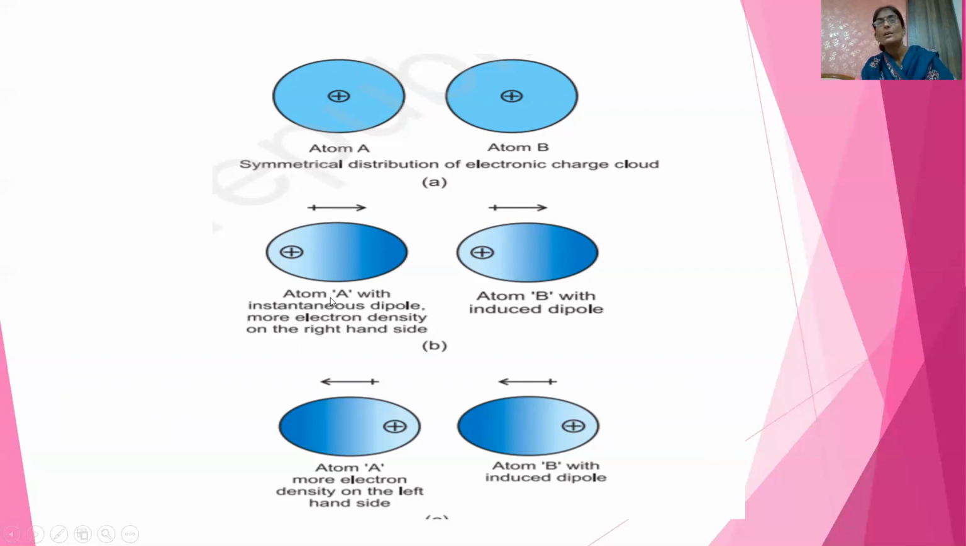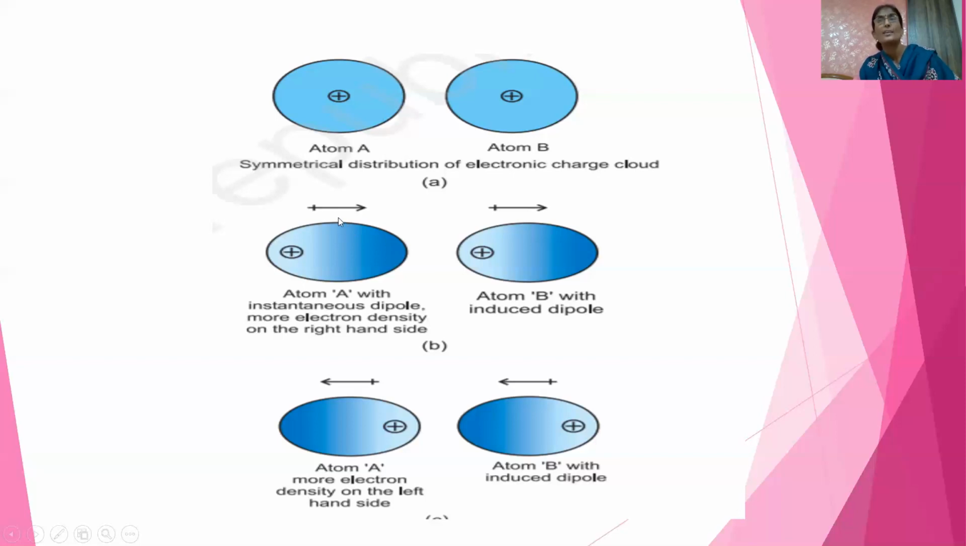Attraction between these two dipoles, that is the instantaneous dipole and the induced dipole, is known as London forces of attraction or dispersion forces of attraction. As I told you, for a very short time this type of force of attraction develops. So this is a very weak force of attraction. In the whole world, it is the weakest force of attraction. It acts only up to a certain distance. If you take two molecules far away, you will not feel this attraction at all.